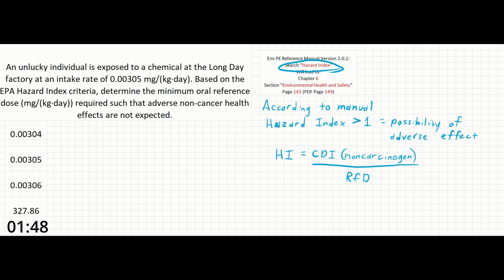In reality, this means that our reference dose has to be any number equal to or greater than the chronic daily intake rate in order to keep the hazard index less than or equal to 1. And since we are asked to find the minimum dose that will not trigger concern, we need to pick the value that keeps our ratio exactly equal to 1. We can solve this out to be our second answer, or we can simply use the value of the intake rate if you understand the concept already.